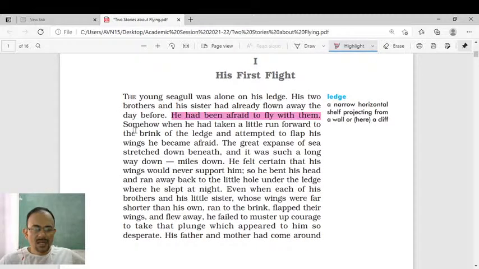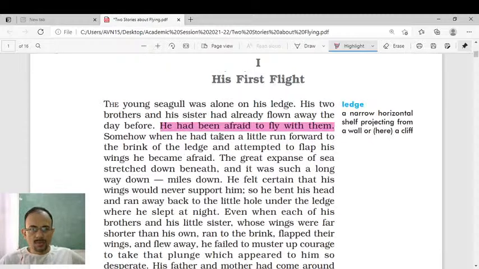Somehow, when he had taken a little run forward to the brink of the ledge and attempted to flap his wings, he became afraid. He tried to fly, but what happened? Whenever he ran forward to the brink of the ledge and attempted to flap his wings to fly, he became absolutely scared.